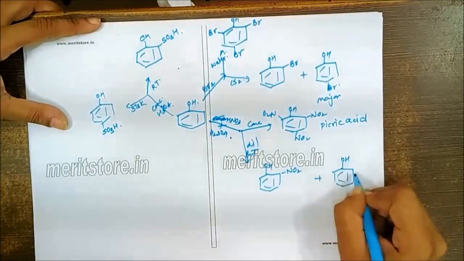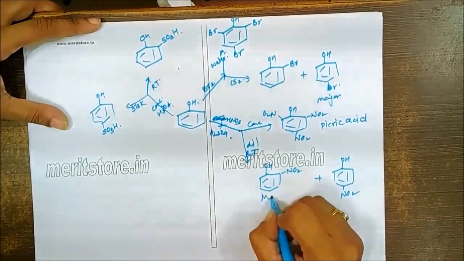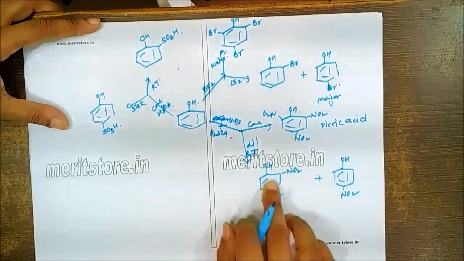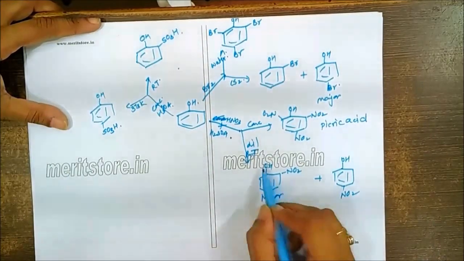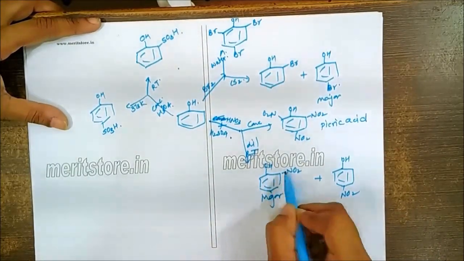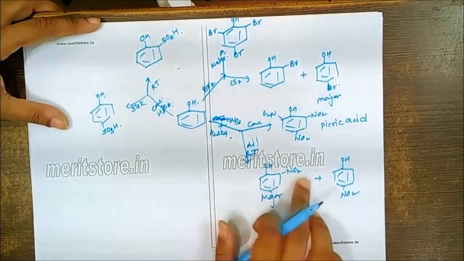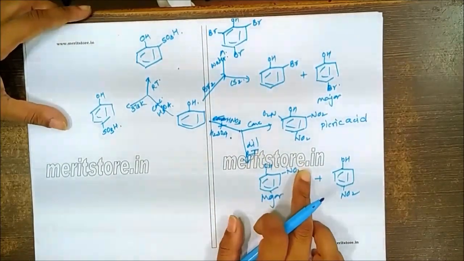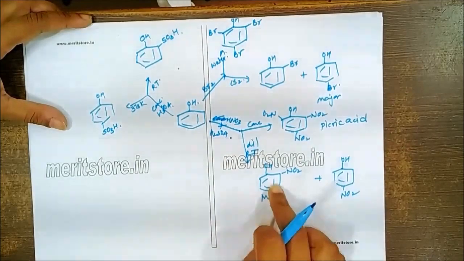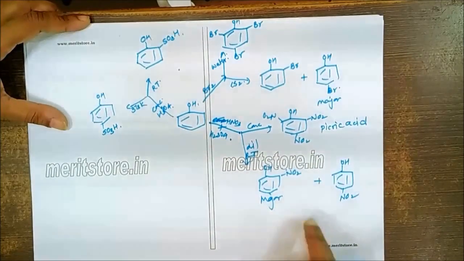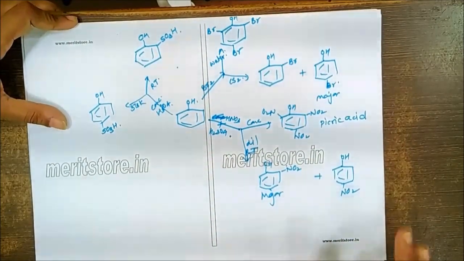But here, to be remembered, the major product is the ortho product. This is because here we have two groups, OH and NO2, which form intramolecular hydrogen bonding, which will stabilize the product. That's why the ortho product is the major product compared to the para product in this case.